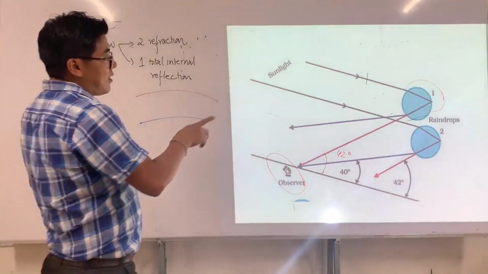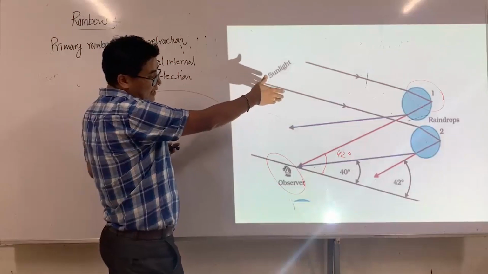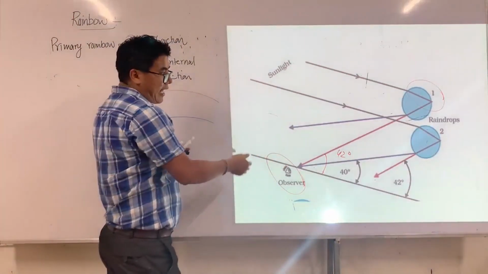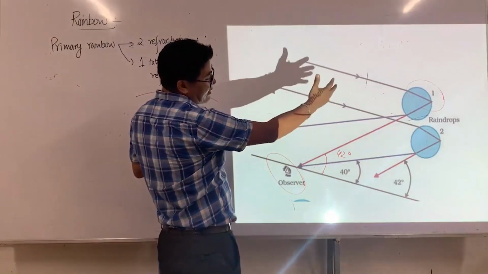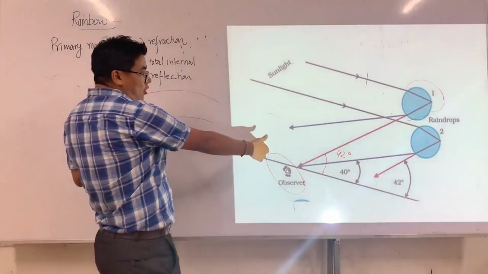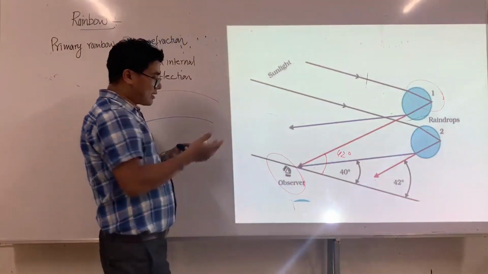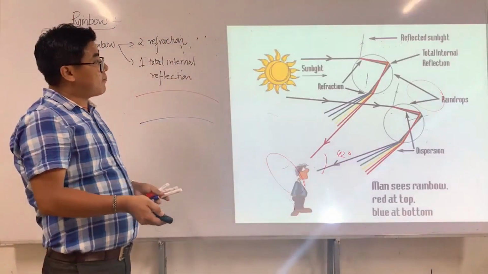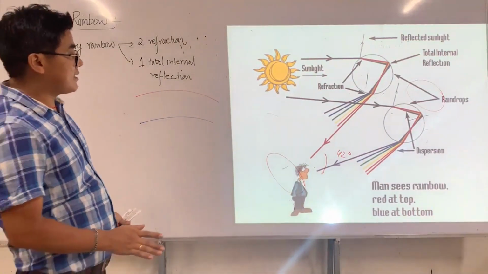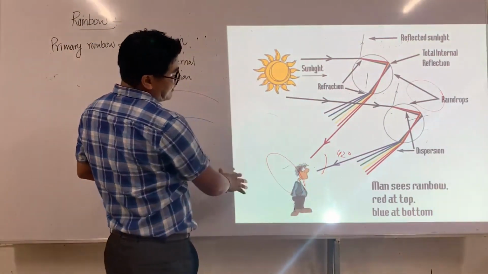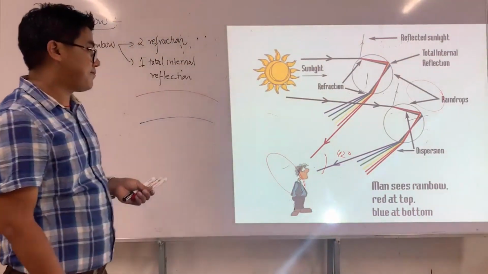So I just said the red of the first drop enters into your eye at an angle of 42 degrees, and then the violet of the second drop enters into your eye at an angle of 40 degrees, and all other colors align between these two, and this is how you can see a primary rainbow. And this is what I have. This is a little better. So you have observed here the sun is, this is the sun, at the opposite side, and you could see it like this.